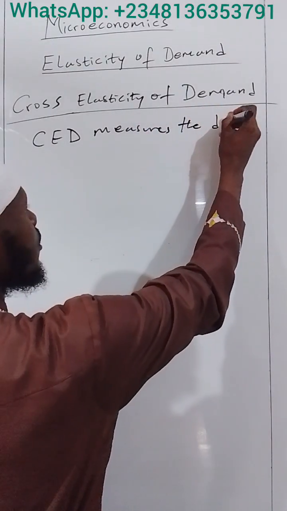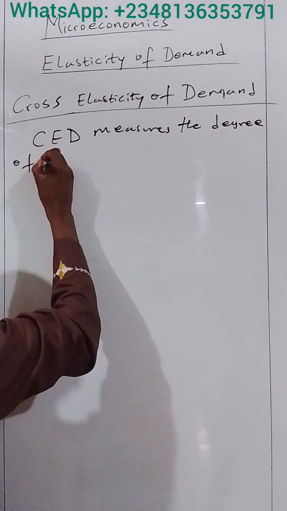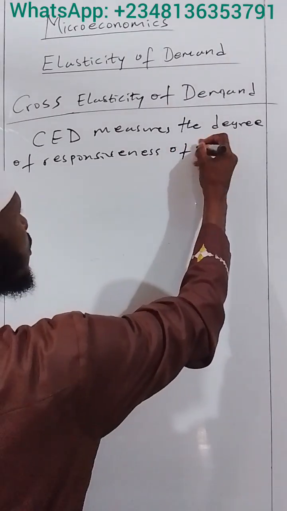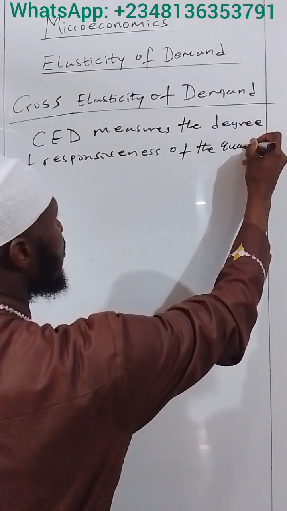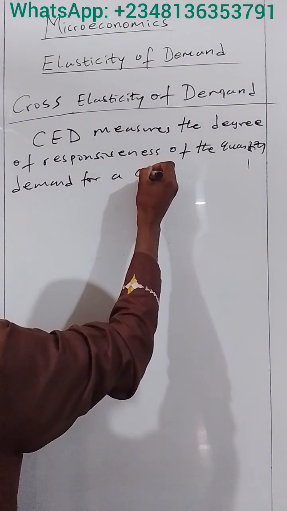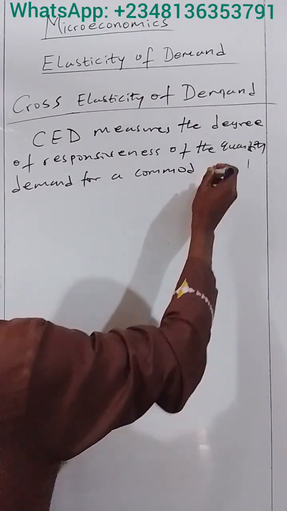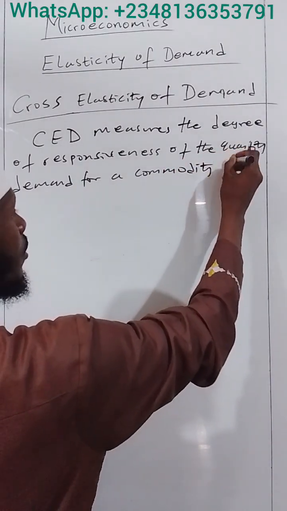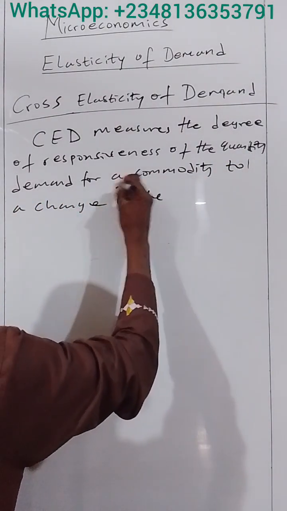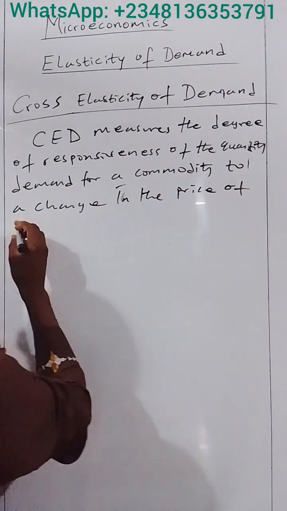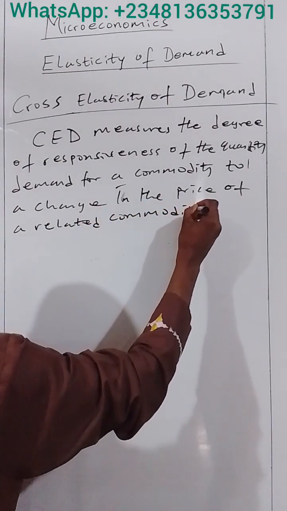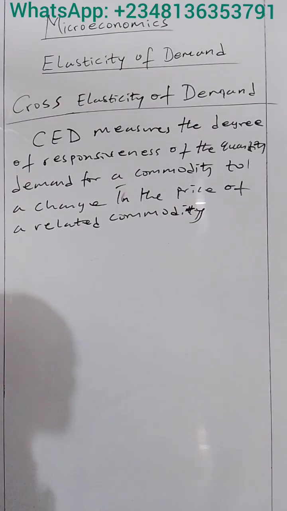the degree of responsiveness of the quantity demanded for a commodity, that is for a good, to a change in the price of a related commodity.